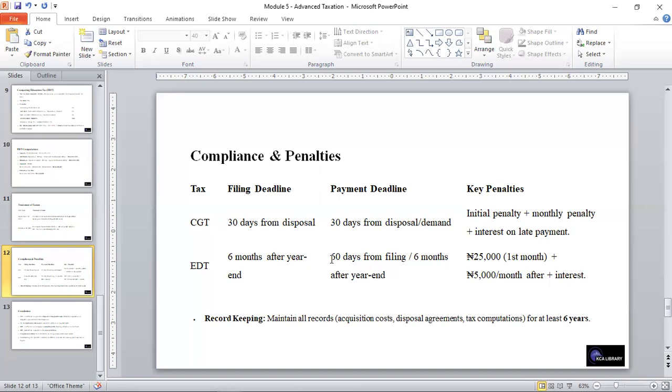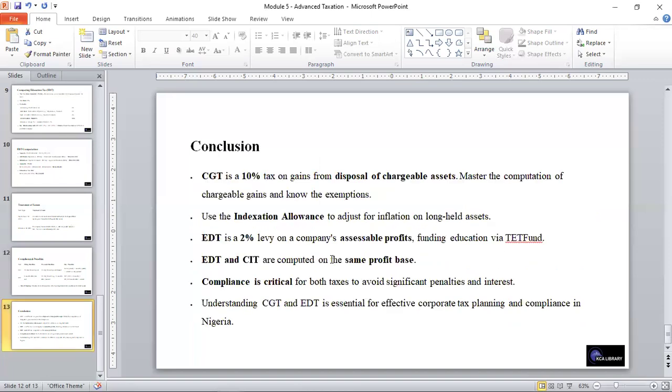There is need to maintain all records, the acquisition cost, the disposal agreement, and the tax computation, for at least 6 years. And in conclusion, CGT is a 10% tax on gain from disposal of chargeable assets, and also the use of indexation allowance to adjust for inflation on long-held assets was looked at.